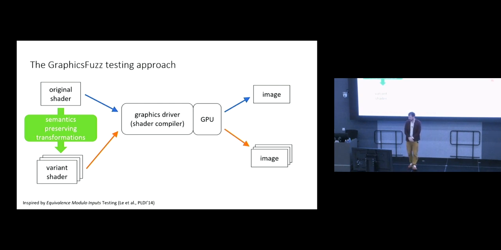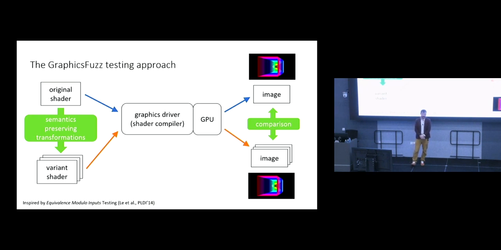And what we should find is that all of the images are the same, modulo these small floating point differences, which I won't go into details of how we accounted for that, but we used a fairly simple image comparison metric to avoid false alarms due to acceptable floating point differences. But if we get this pretty picture at the top for the original shader, then we should get the same pretty picture for all of the variant shaders. And the nice thing about metamorphic testing is we don't need to know whether that is the right image to be getting. We just know that these semantics-preserving transformations shouldn't have changed the image that we get.